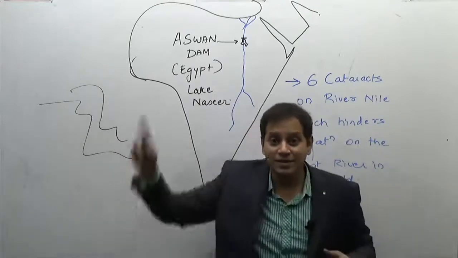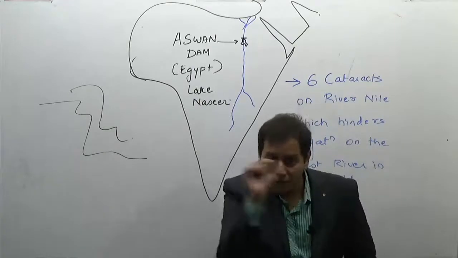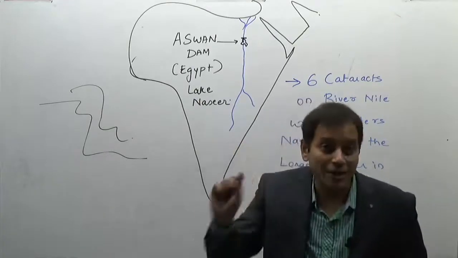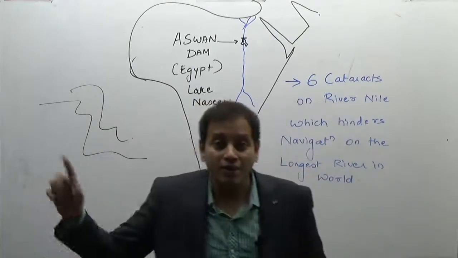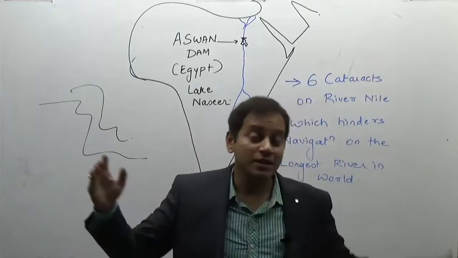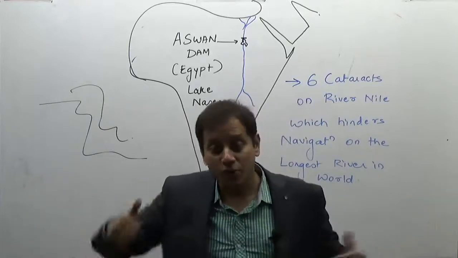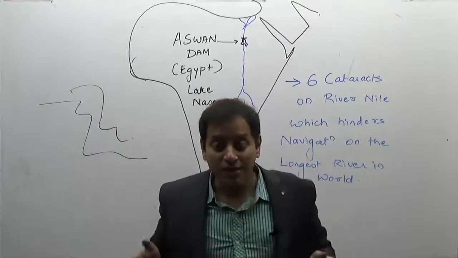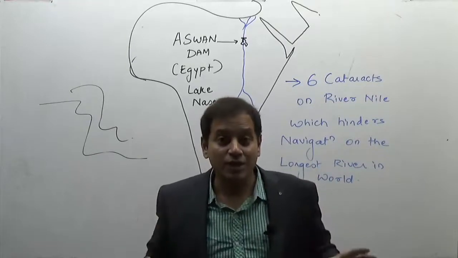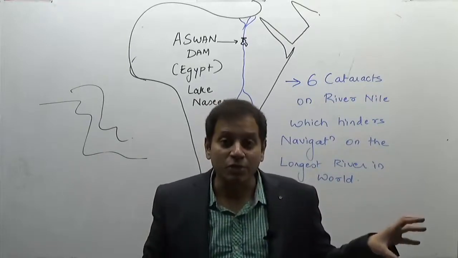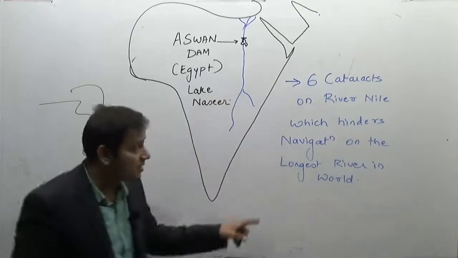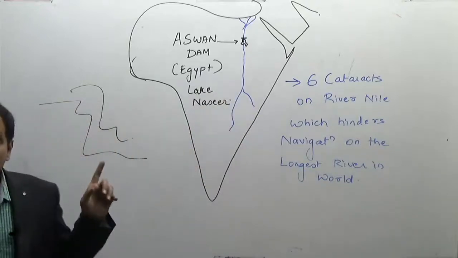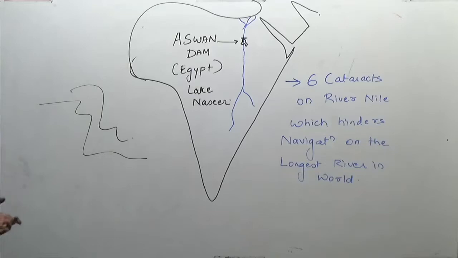Open your atlas, see this part of Africa, you will see a small line, that is Aswan Dam, located on river Nile. In which country? In Egypt. What is Lake Nasser? So use this thing. So one of the questions can be why the river Nile cannot be used for navigation, because there are 6 cataracts on river Nile which hinder the navigation on the longest river in the world.